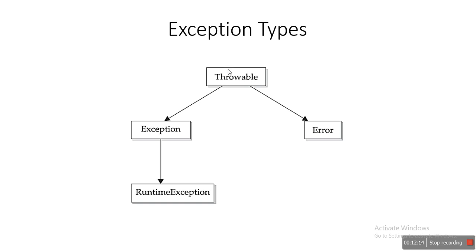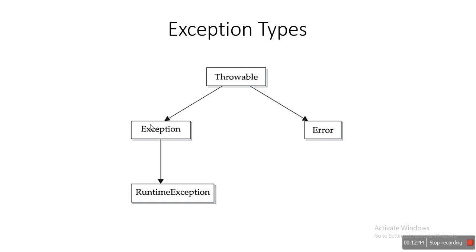Throwable is a child class of the Object class. Just remember, Throwable is the parent class of all the exceptions. Within Throwable we have two child classes or subclasses. The first one is Exception and the second is Error.